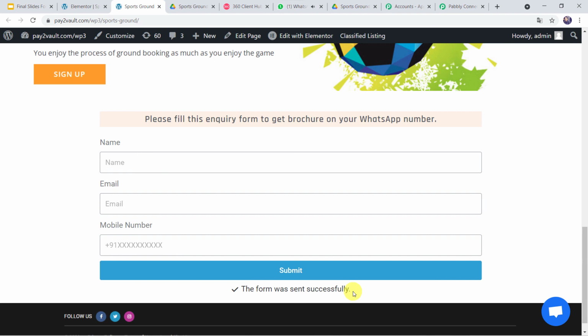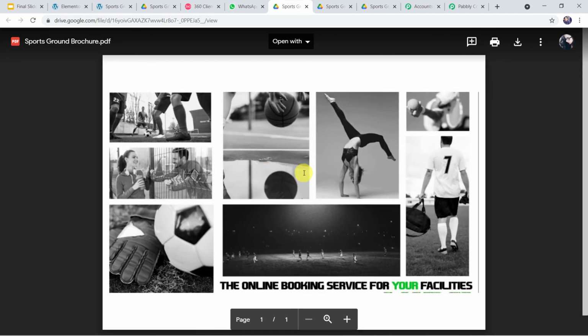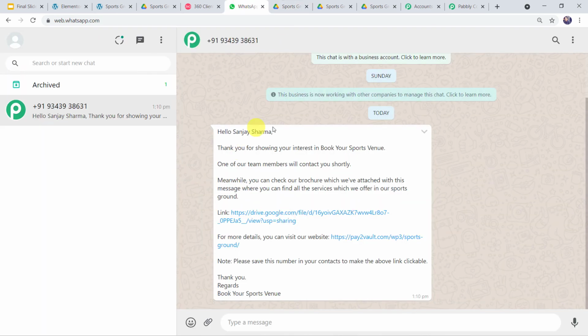Okay, now let us check the WhatsApp message. So here we can see a message. Hello Sanjay Sharma, thank you for showing your interest in Book Your Sports Venue. One of our team members will contact you shortly. So the same message is sent on the WhatsApp number of Sanjay Sharma also. Now let us check this link once again. And here we can find the sports ground brochure is shared on the WhatsApp number of the customer. So in this way we can see that our integration is perfectly working fine, and the correct messages along with the brochure link are going on the WhatsApp number of the customer.